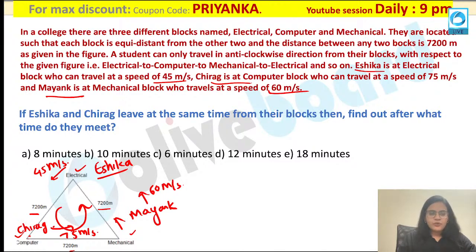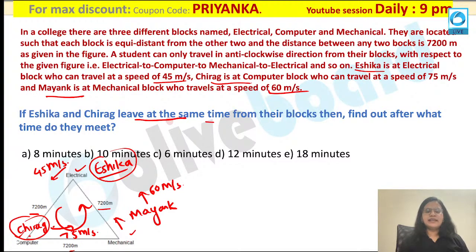So what is said in your question over here? The first question here says that Ishika and Chirag leave at the same time. So Ishika is present here, Chirag is present here, and both of them are leaving at the same time from their blocks. Find out the time at which they will meet each other. So anybody wants to try the question?